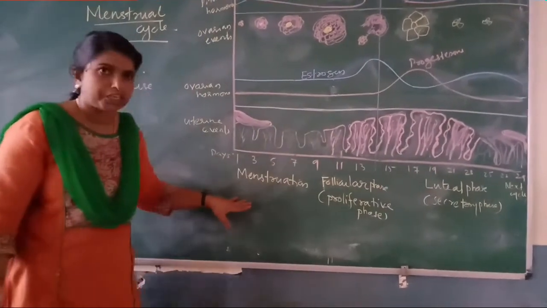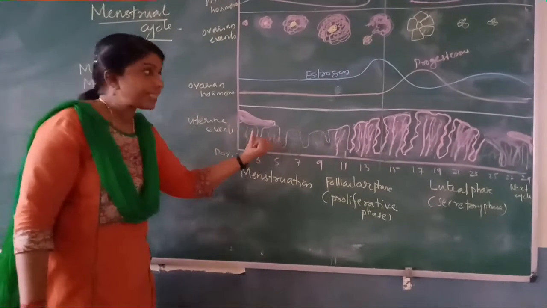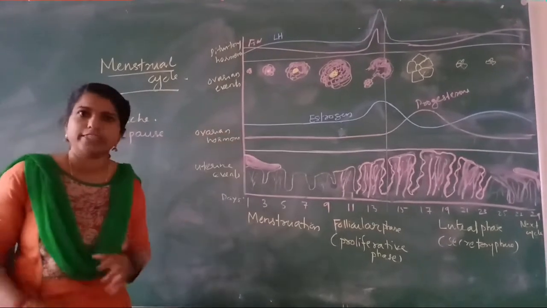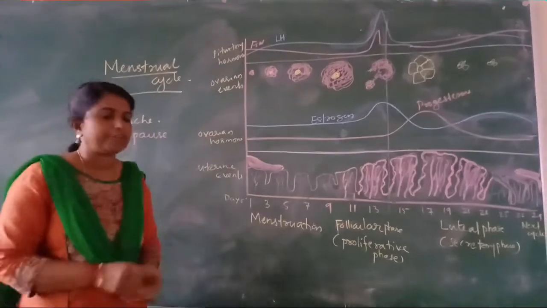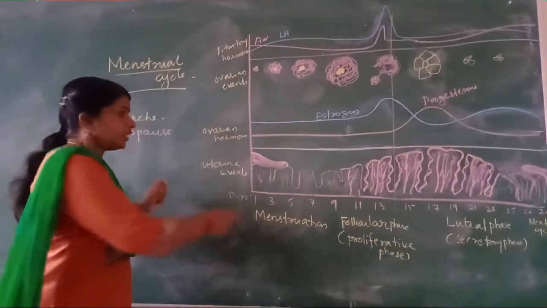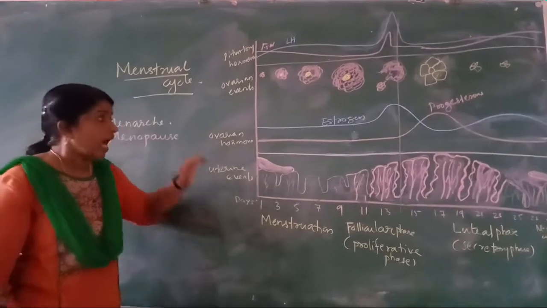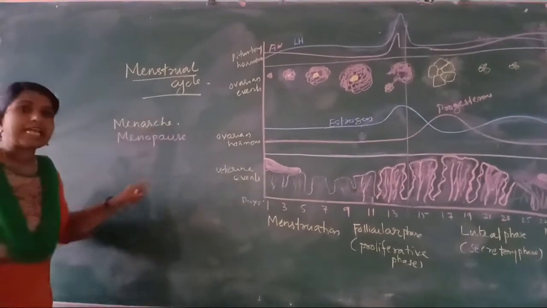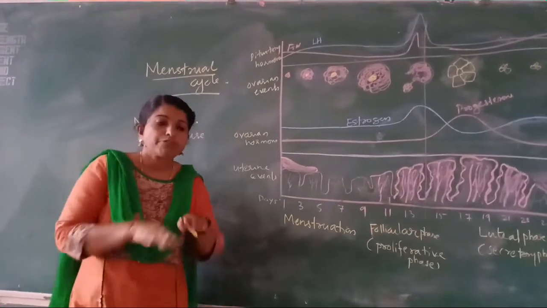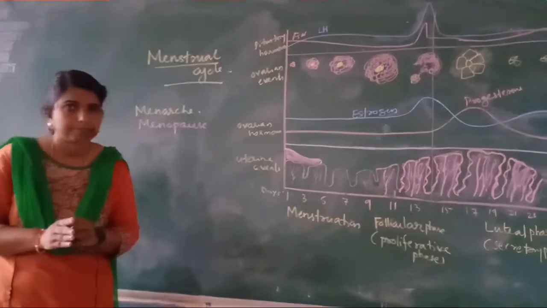So today we can study what are the changes associated with this in the uterus as well as in the ovary. Many hormones are involved there. So look at the figure. It is very important for your exam also. So first, suppose the menstruation started. How does this occur? I told you this menstrual cycle occurs in the absence of fertilization. If there is no fertilization, then only these cyclical changes happen.